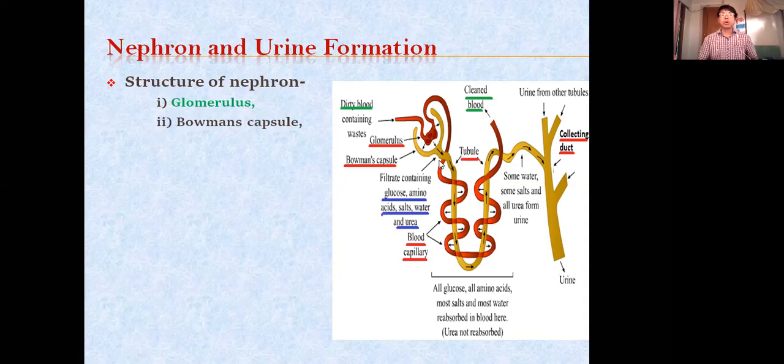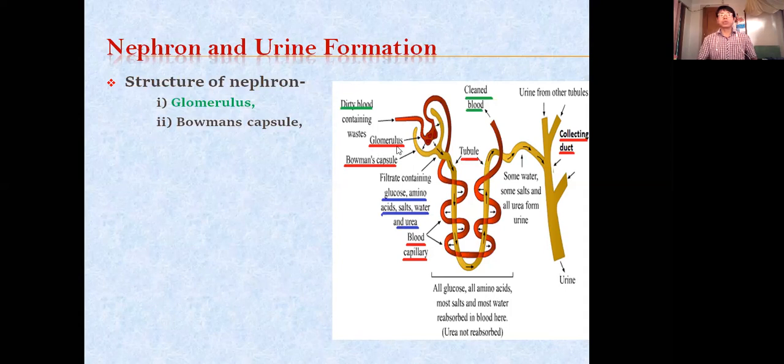Then next is Bowman's capsule. Now this cup-like structure, you must be seeing in this diagram, is called Bowman's capsule. Whatever I have underlined with this red ink, these are important terms. While you are drawing, you have to show only these terms, not all. All these things are given for your understanding only.